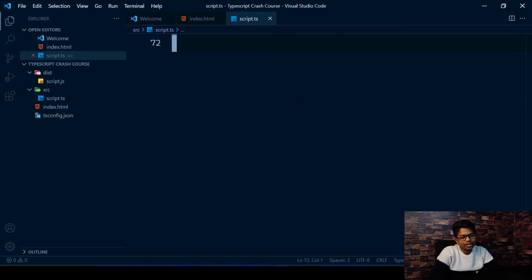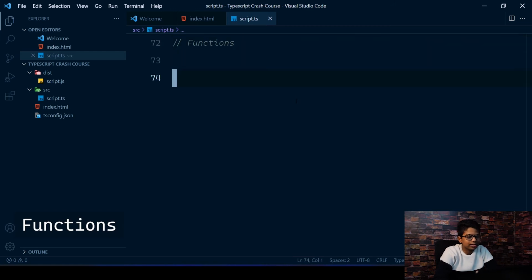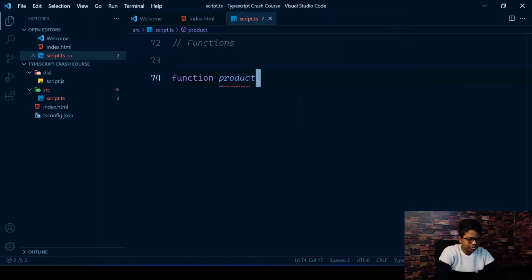Now let's have a look at functions. Again, it's almost the same as JavaScript functions, but we're adding types. There are a lot of extra features of TypeScript, as I told. To create a function, you can use the arrow function syntax, or you can use the normal function keyword. For now, I'm just going to use the normal function keyword. I want to get the product of two numbers. Just an example: product just multiplies two numbers and gives me back the result.